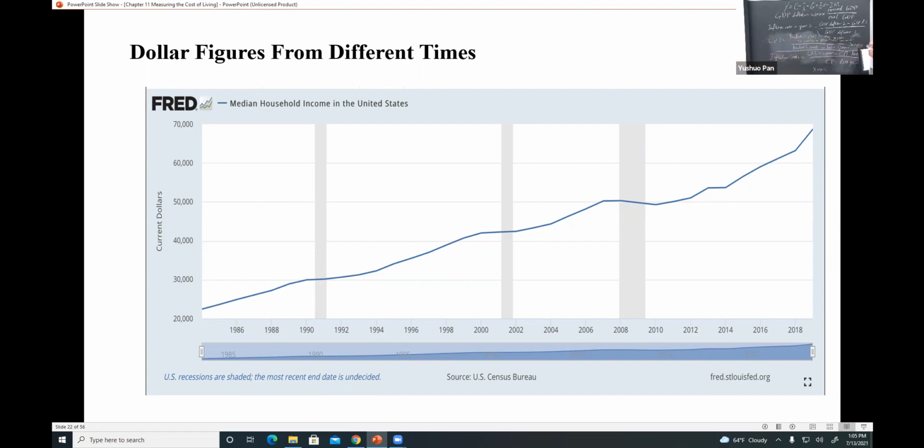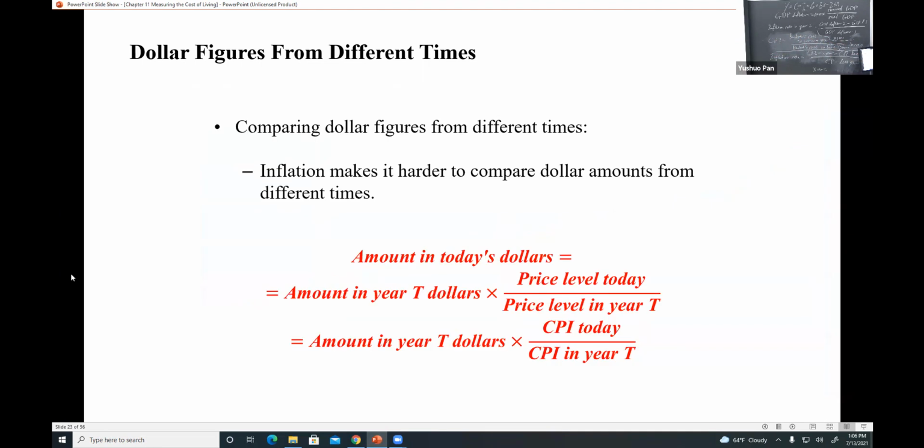Usually not, because of inflation, right? So how do we compare if the income in this year is much better than that year, which means the purchasing power in 2019 is higher than that year? That's what we need to compare. And in that way, we need to eliminate the effect of CPI. So how to do that?